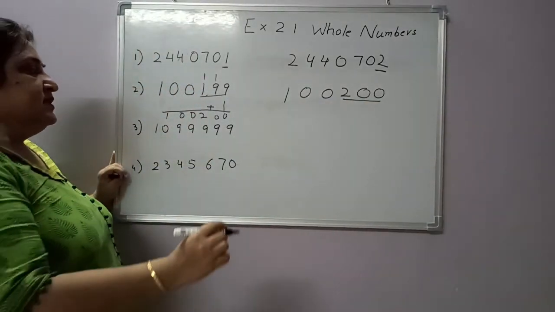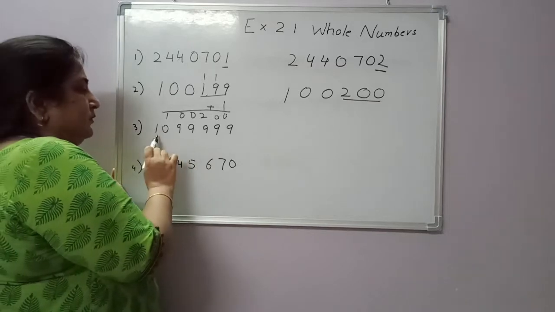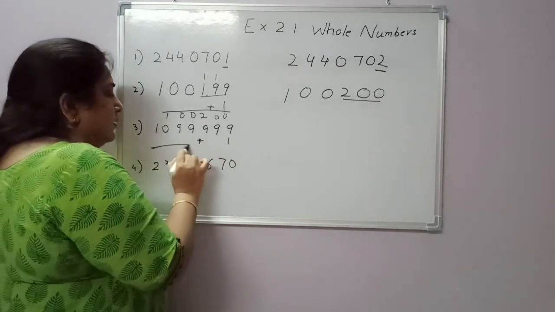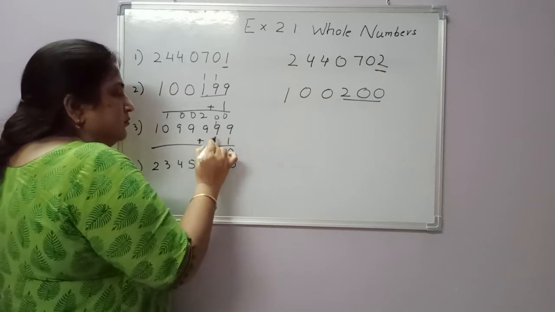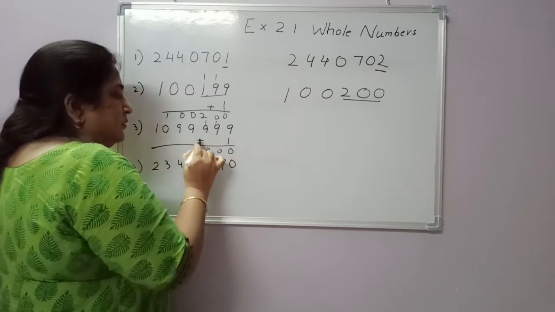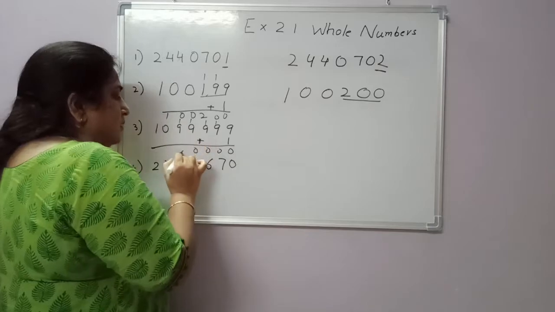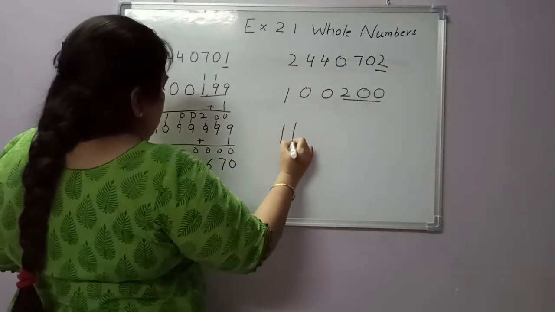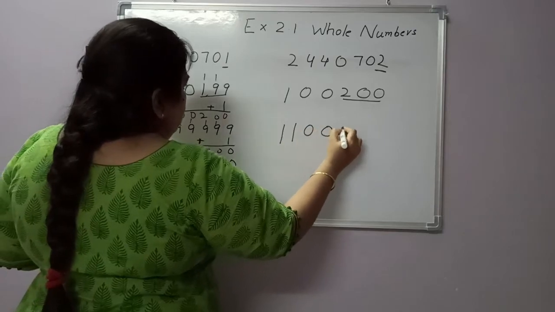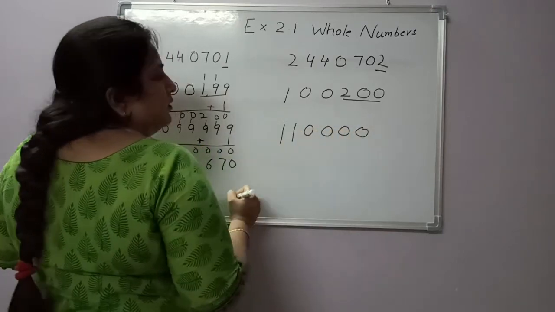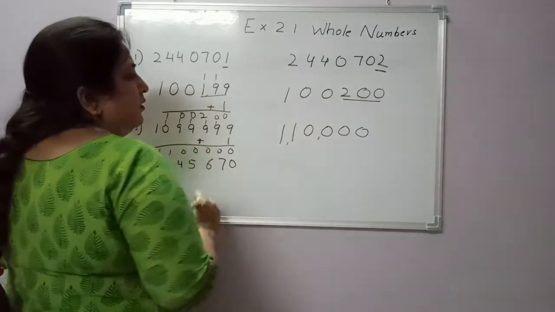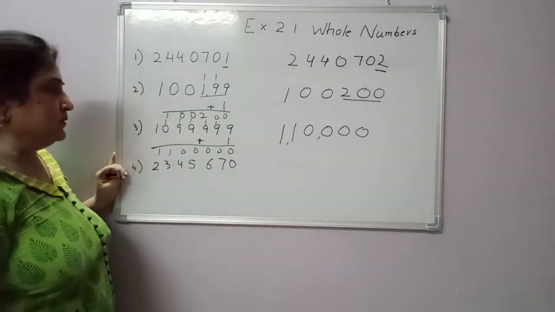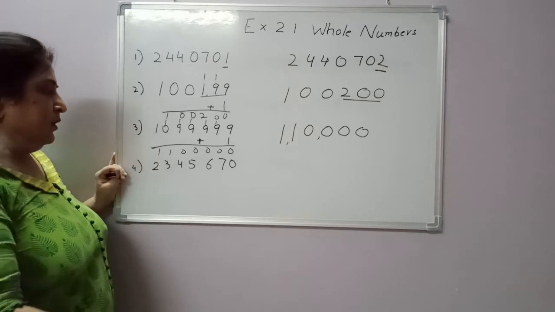Understood? See the next number. Add 1. This is simple. One lakh 10,000. Okay.